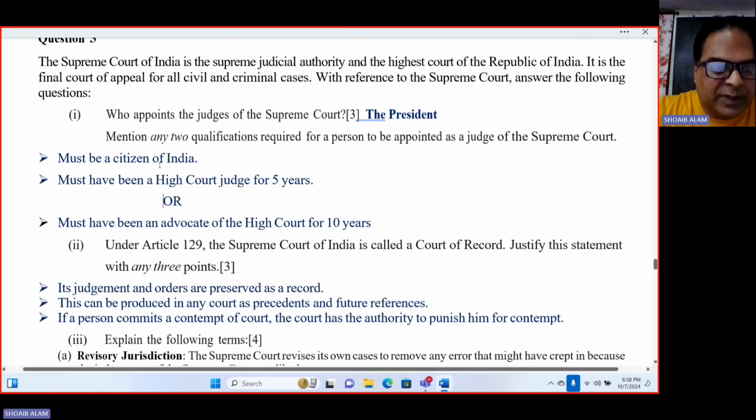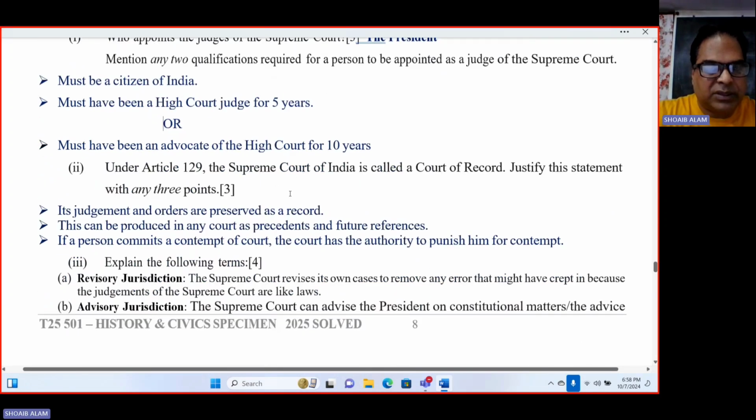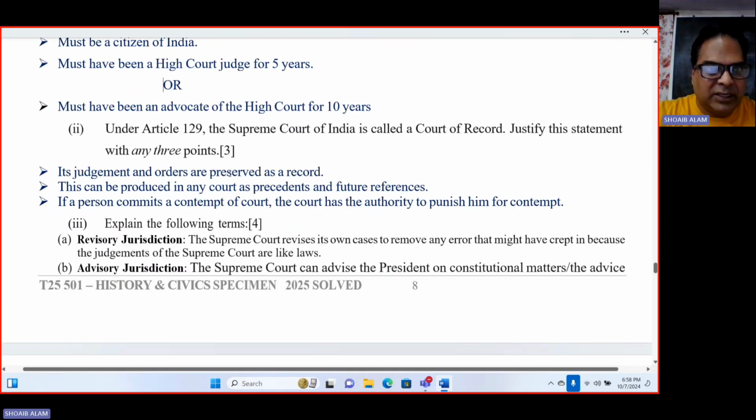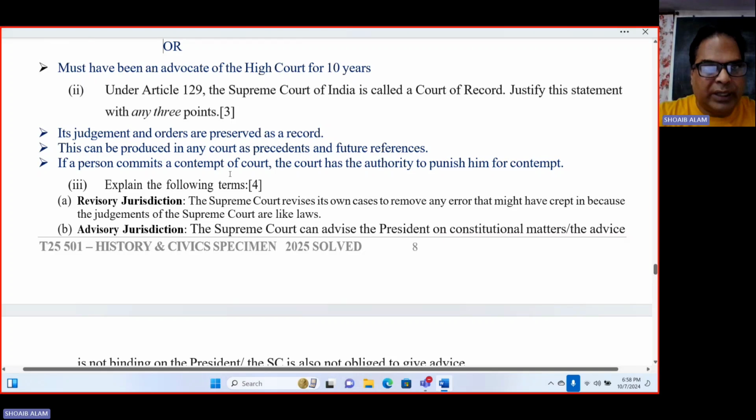Okay, so must be a citizen of India. Then second one is must have served as a High Court judge for 5 years, or the person must have been an advocate of High Court for how many years? 10 years.